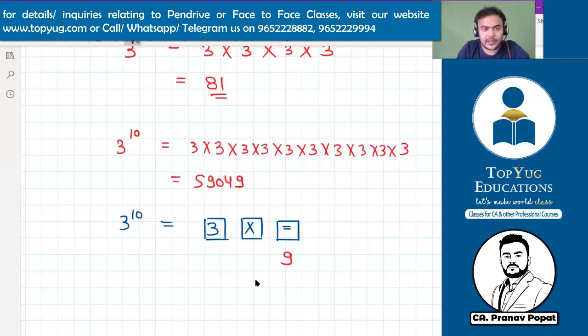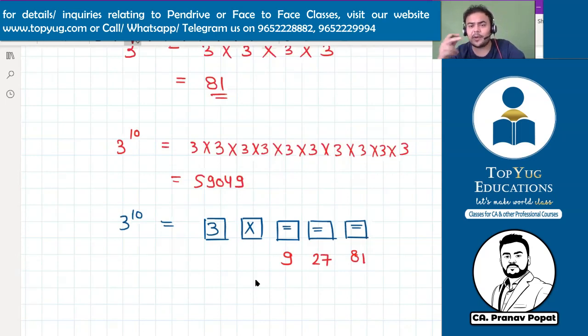Can you press equal again and tell me what is coming? Equal again, and what is the value coming? 27. Can you press equal again? And what is the value that is coming? So I hope you have understood that whenever we are pressing equal one more time, the power is increasing. So you can calculate any power using this.